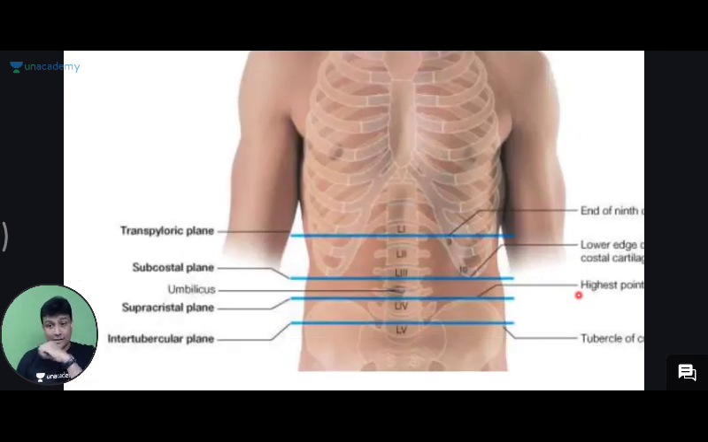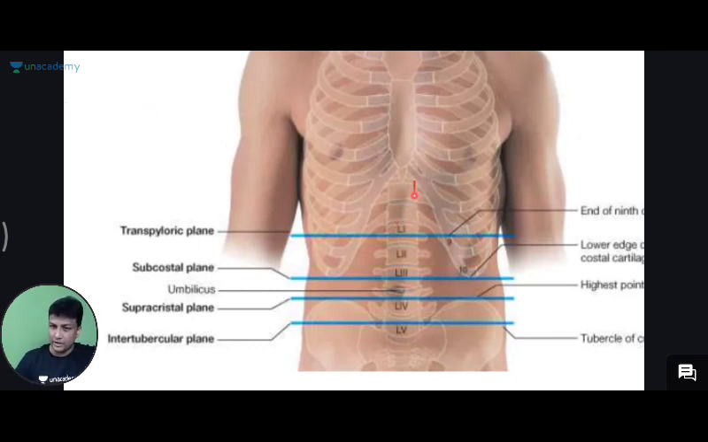In this diagram here you're able to find the transpyloric plane, then the subcostal plane, supracristal plane, and intertubercular plane. And in your MCA exam, they are asking you about their levels. Which plane will be found at which level? They are asking this one, guys. So you just need to memorize which plane is at which level. So my dear doctors, the transpyloric plane will be at the level of L1. But sir, why is the name given like that? And how should I easily learn this one? Look carefully here.